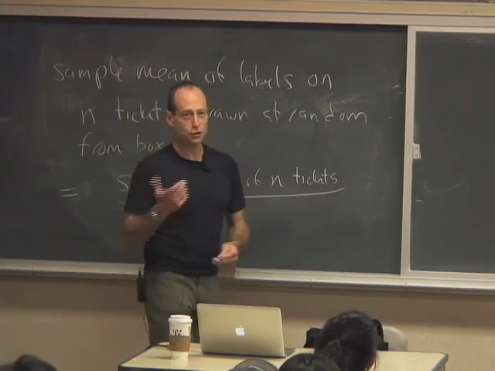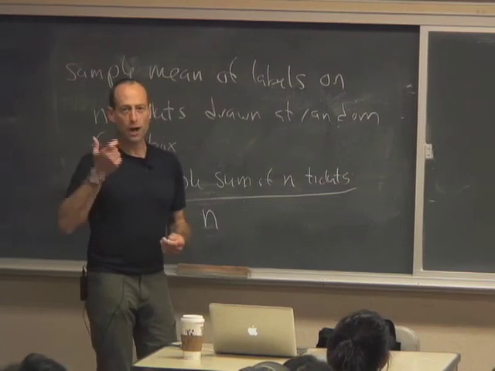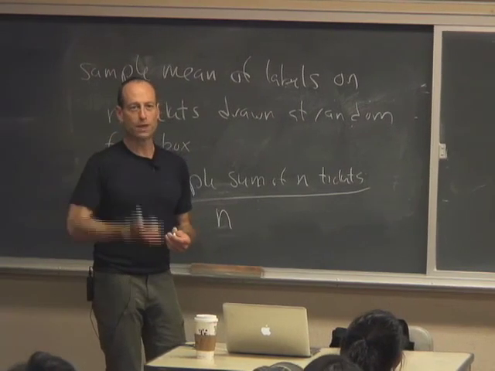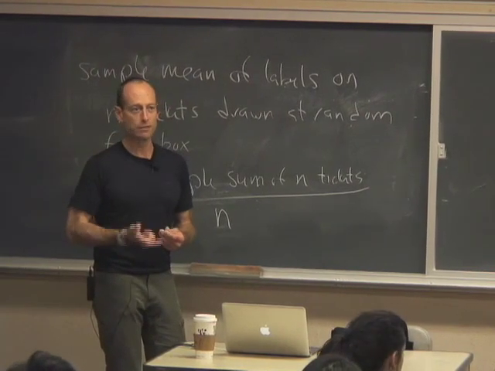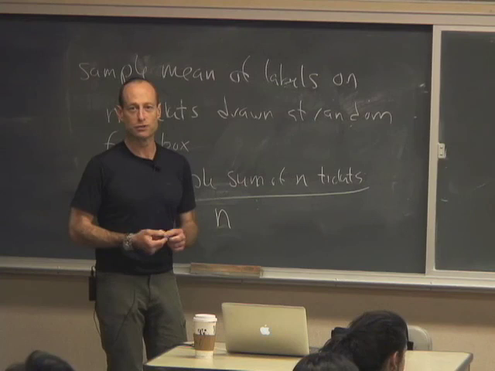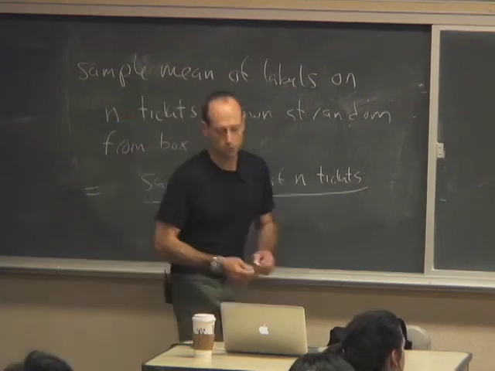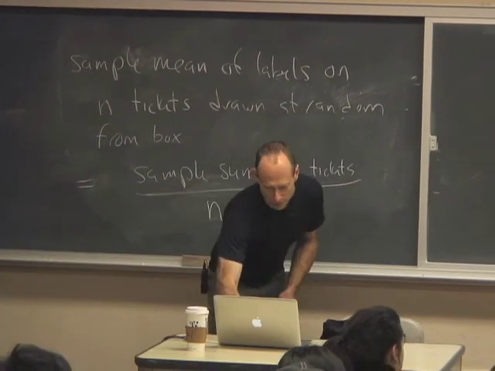And that's true whether I'm drawing with replacement or without replacement from the box. The expected value of the sample mean is still the population mean, still the mean of the numbers on all the tickets in the box. That's going to turn out to be very important.